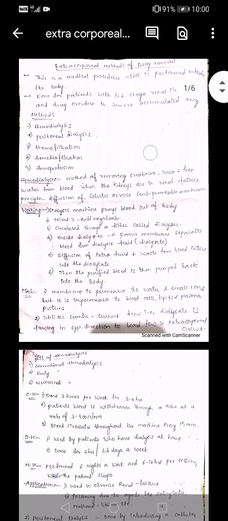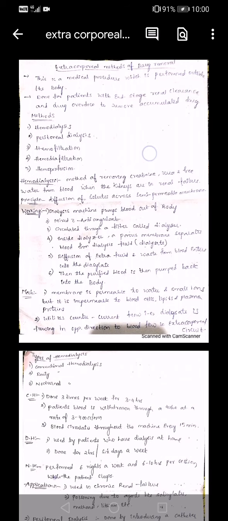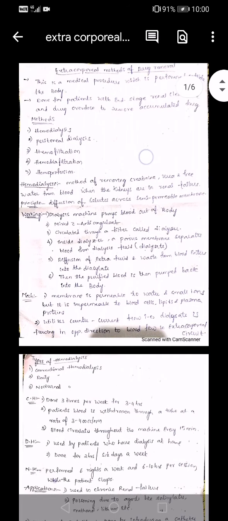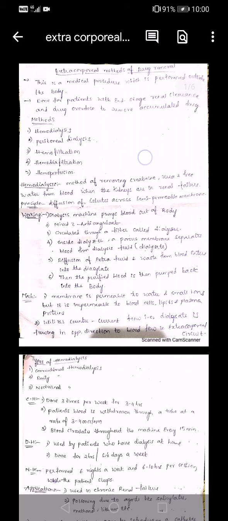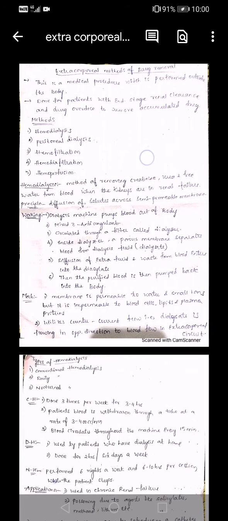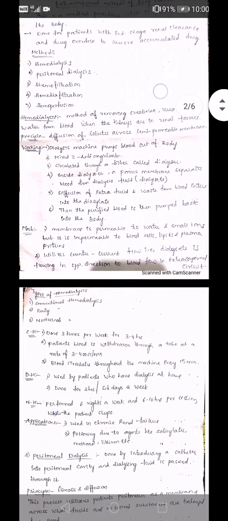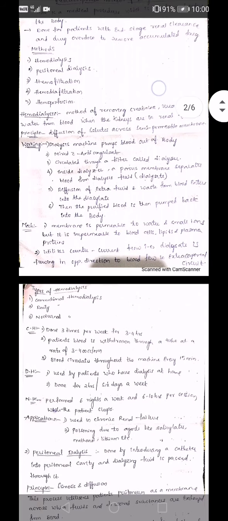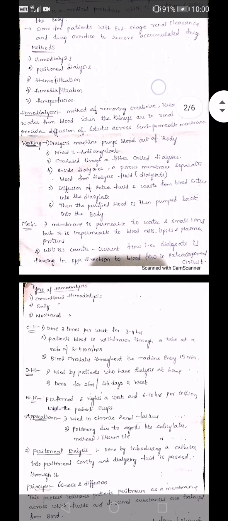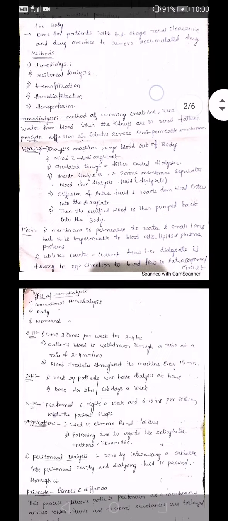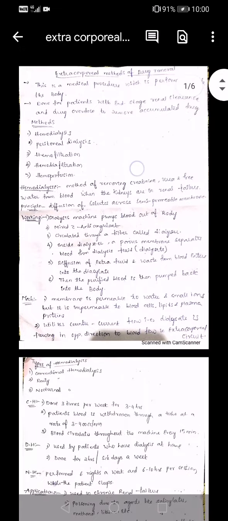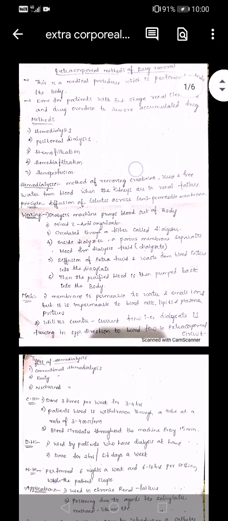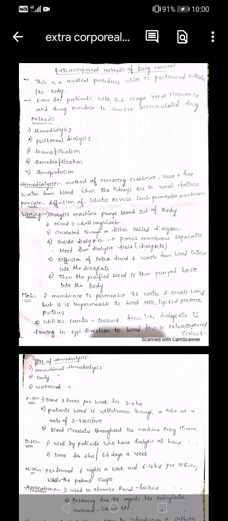These are some of the methods called extracorporeal methods of drug removal. That is, your unwanted or accumulated drug will be removed from your body. The different methods we use are: first, hemodialysis; second, peritoneal dialysis; third, hemofiltration; fourth, hemodiafiltration; fifth, hemoperfusion. These are the extracorporeal methods used to clear drugs from your body.